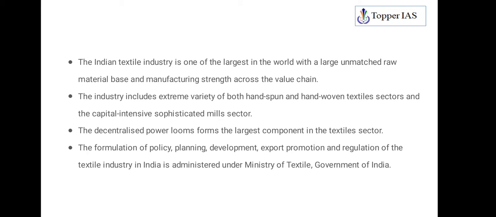And apart from that, the industry includes a variety of both hand spun and hand woven textile sectors. See, these are representative of the traditional way of production, right? Hand spun, hand woven textile industries. So on one side you have this traditional mode of production. On the other side you also see in India a capital intensive, sophisticated mill sector. So modern mills are also present in the production of textiles.